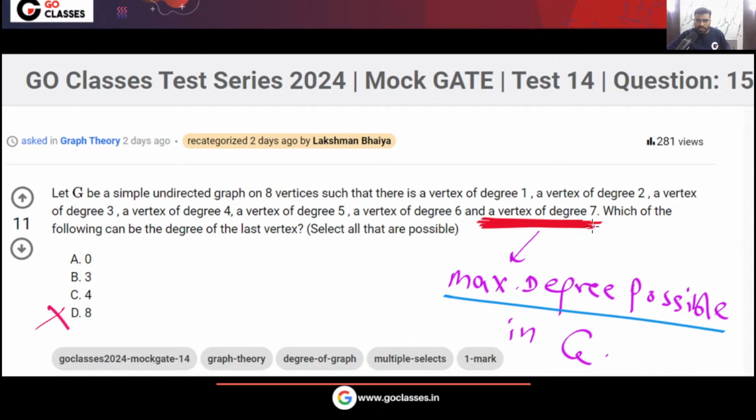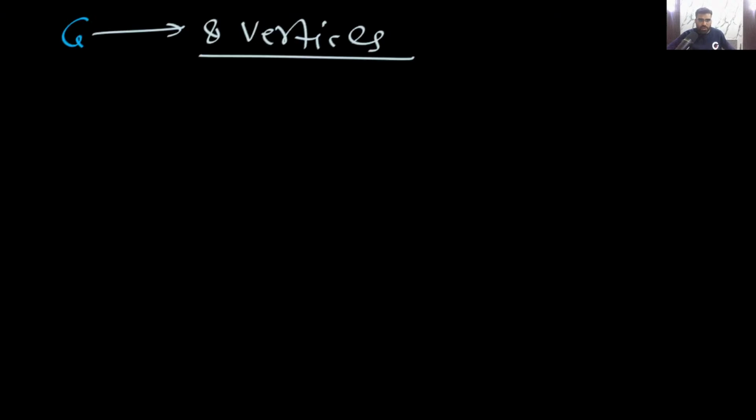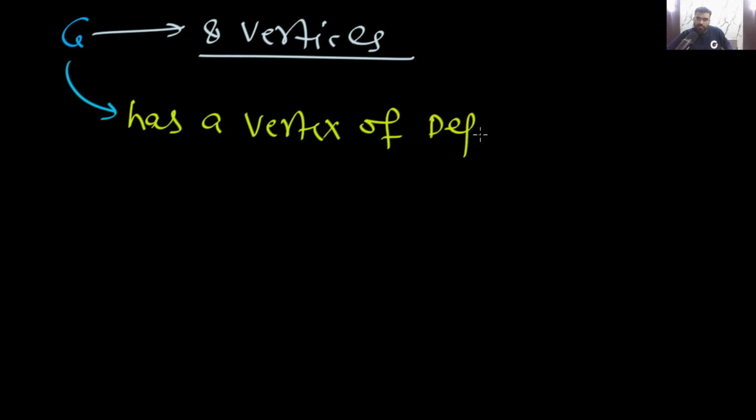Next, this is the degree 7. Now you tell me, can you have an isolated vertex? See, G has a vertex of degree 7. Let's call this vertex A, or maybe you can call this vertex V, of degree 7. Now you tell me, this vertex is adjacent to every vertex.